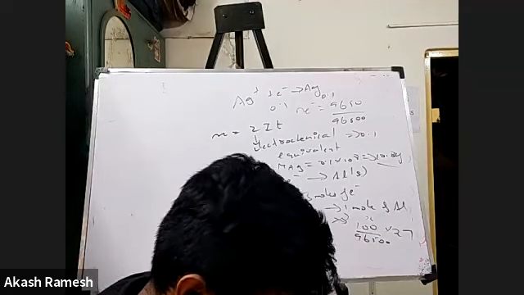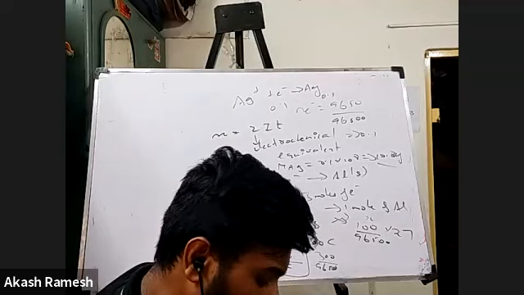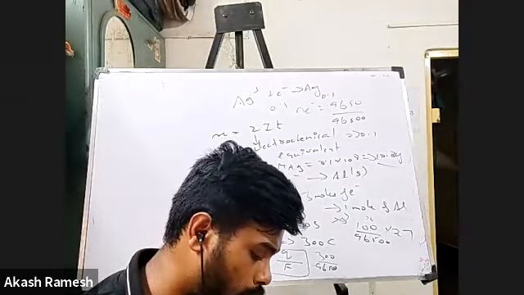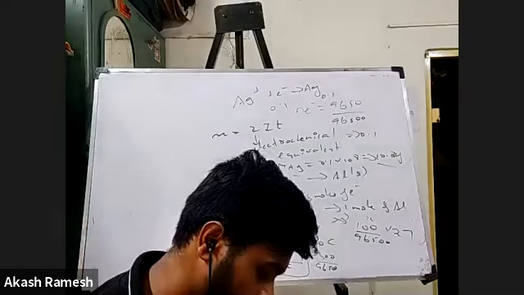Right? So the question is, find the mass of copper deposited.